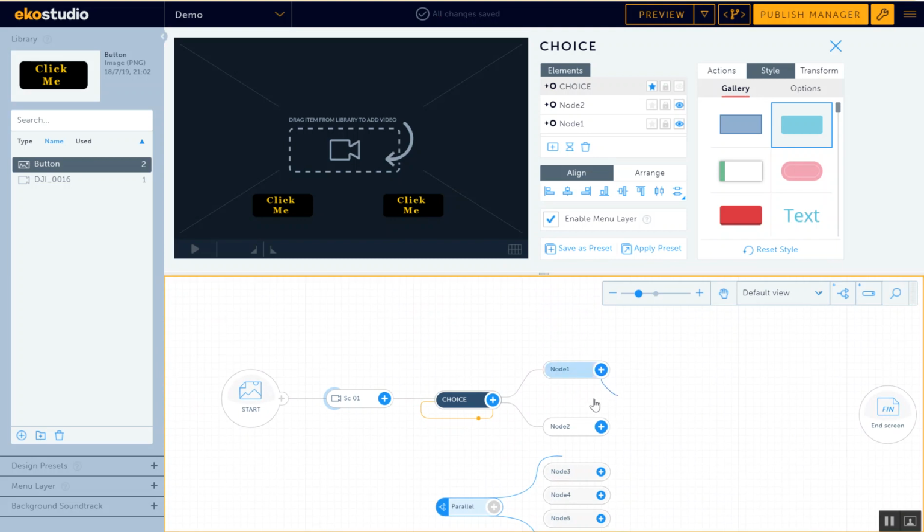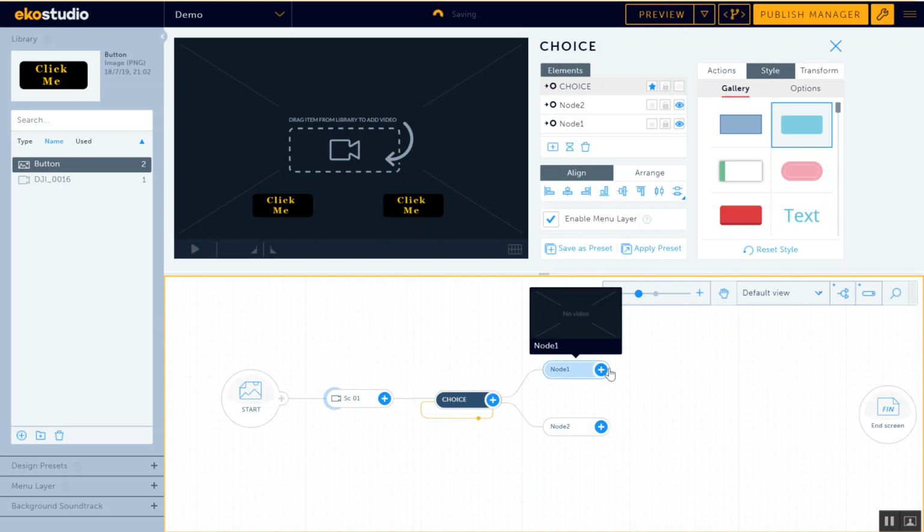So you can take this one here and link it here. Or after node 1, if you want to go back to the choice, you can go back to the choice, or after node 1, if you want to play node 2, you can come here. If a user selects node 2 and you still want to show them node 1, you can select this. You can come to the end, plus sign, drag and drop it to the beginning here.